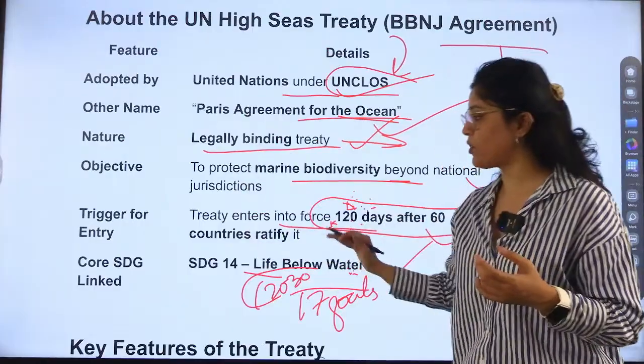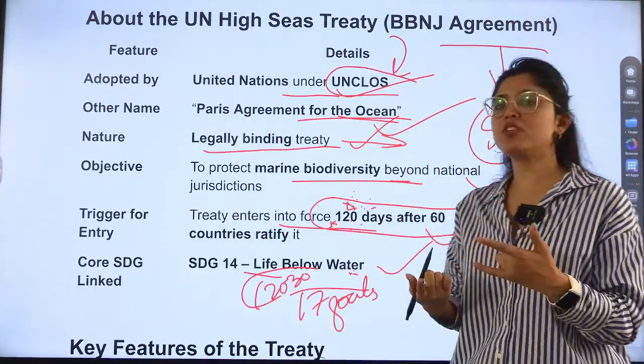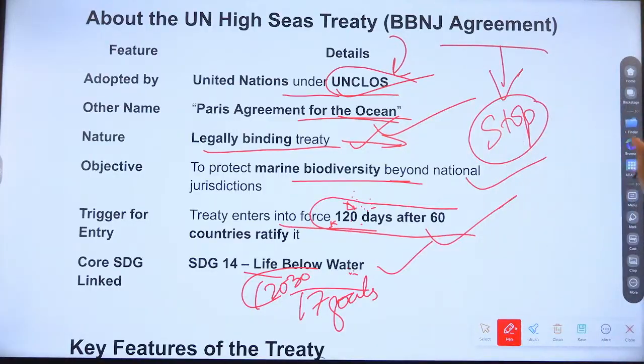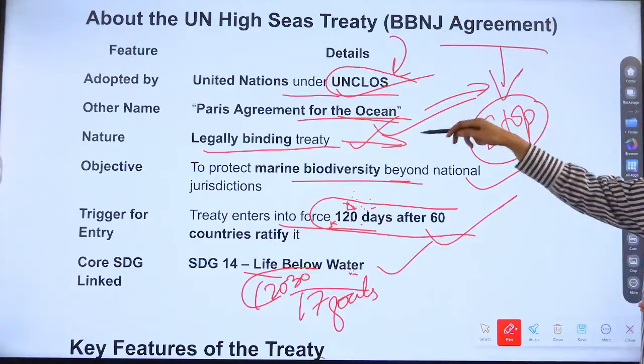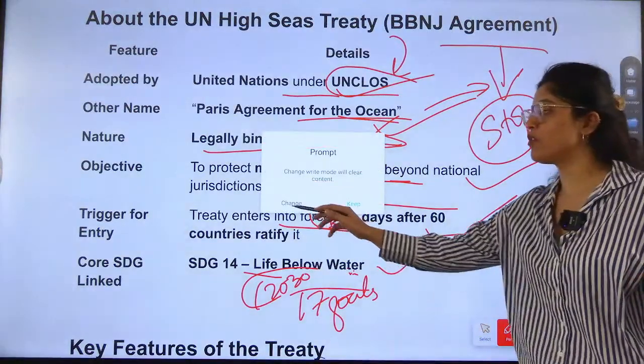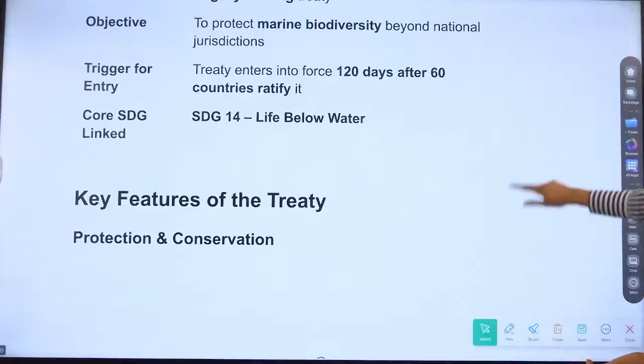This slide is very important because UPSC can form any kind of question based on this. The Paris Agreement on Ocean, what is it? They can ask you indirectly, they will ask that the Paris Agreement for the ocean is also called BBNJ or High Seas Treaty. This has been the pattern, the trend of UPSC.